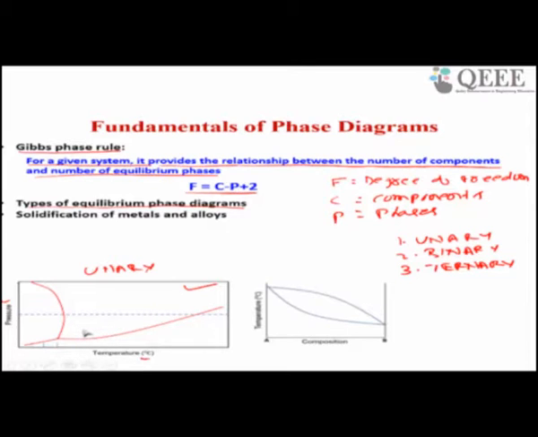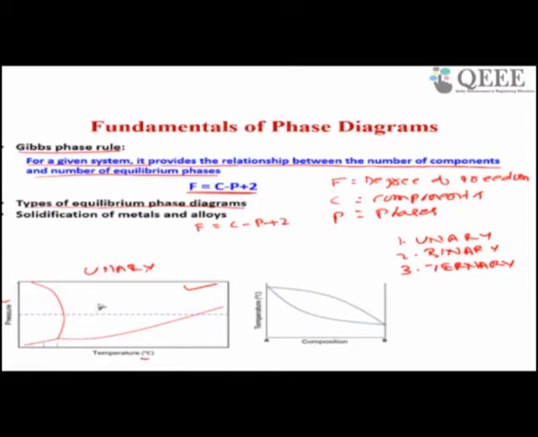If you want to see a phase diagram for that, then how different phases coexist with respect to temperature and pressure will be determined by using this degree of freedom equation. Now let us consider the degree of freedom for a unary phase diagram: F equal to C minus P plus 2.